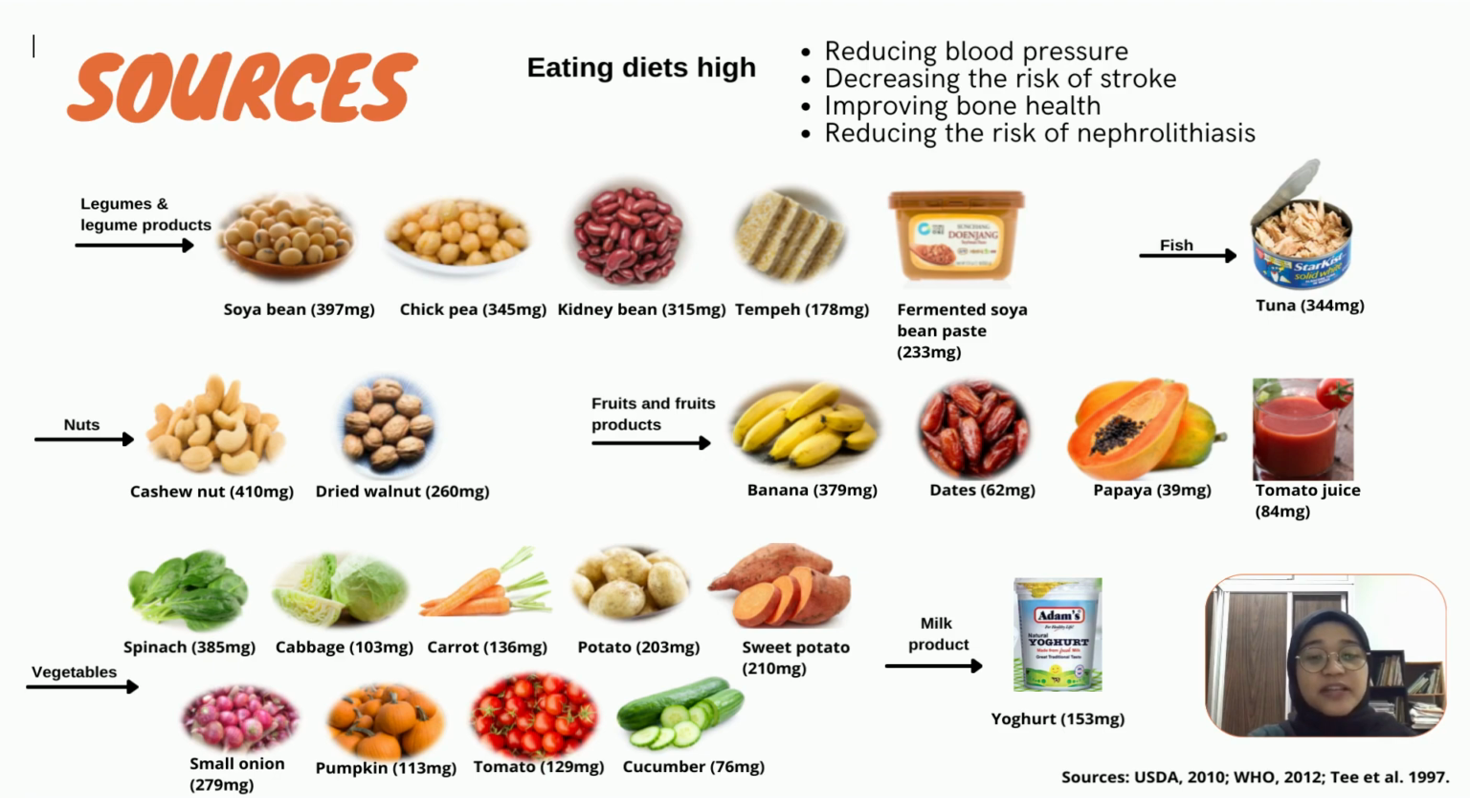Besides, from vegetables, there are spinach 385 milligrams, cabbage 103 milligrams, carrot 136 milligrams, potato, sweet potato, small onion, pumpkin, tomato, and cucumber. Moreover, from milk products, there is only yogurt, that is 153 milligrams. Lastly, from fruits and fruit products, there are banana 379 milligrams, dates, papaya, and tomato juice.